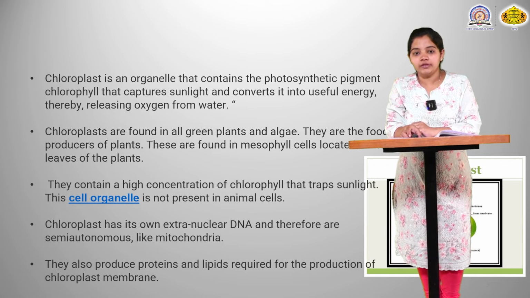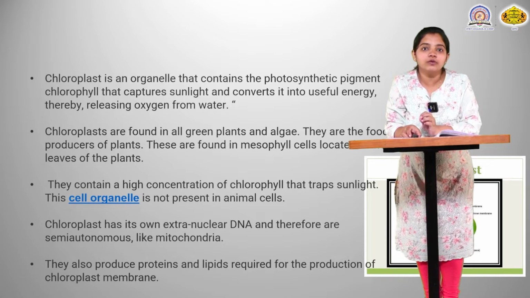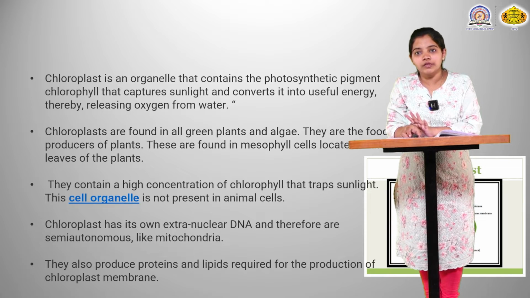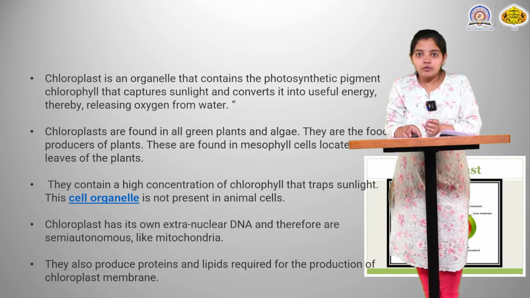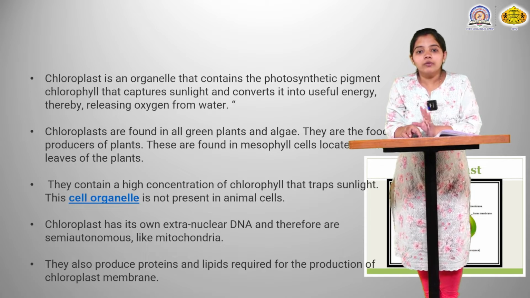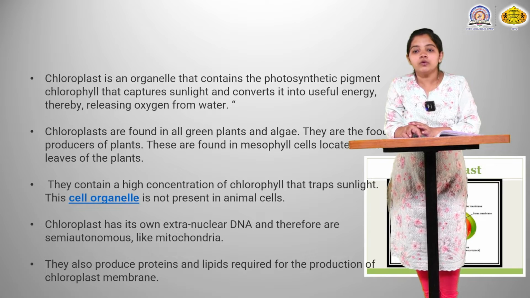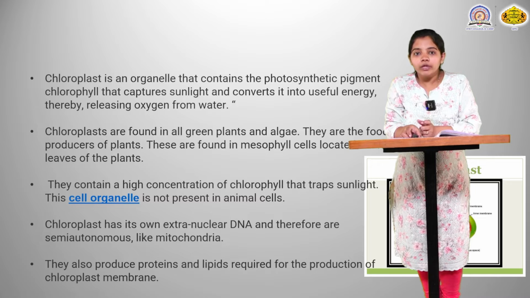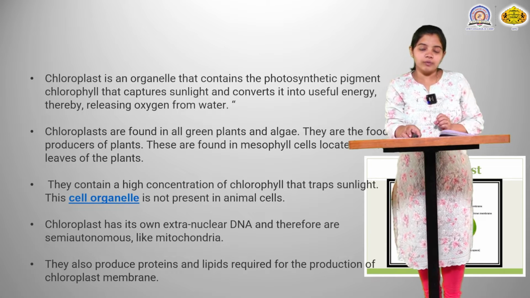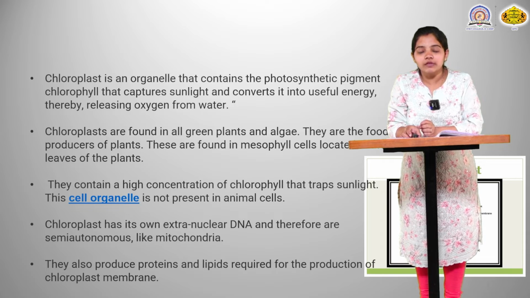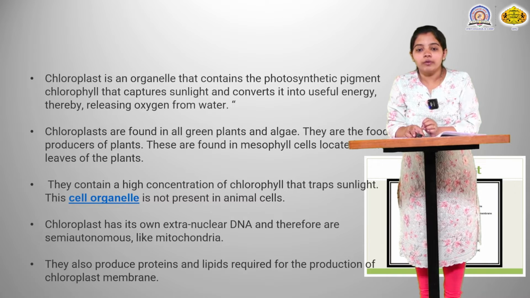into useful energy. It means that chlorophyll is used in the photosynthesis process of plants. This chlorophyll pigment is only present in plants. It is not present in animals. Plants are autotrophic, and these chloroplasts are located in the mesophyll cells of the leaves of the plants. The green color of the leaf is because of the chloroplast and the chlorophyll pigment present in the chloroplast.